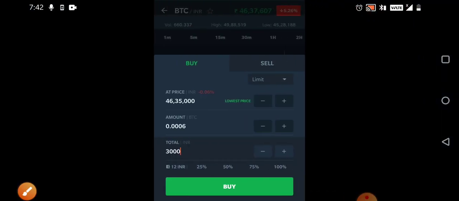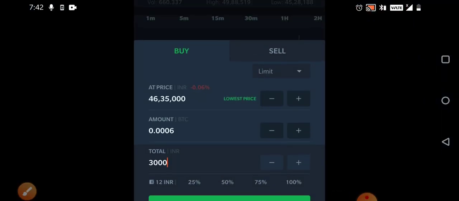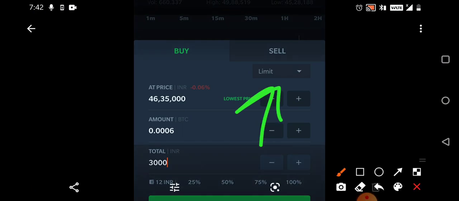So I forgot to tell one thing, that you can also use the limit option. Okay, so you can use the limit option and set the price. You can see two symbols here, one is plus and another one is minus. So you can increase the price, you can decrease the price. Wherever you want to buy, you can adjust it. So that is one special benefit.